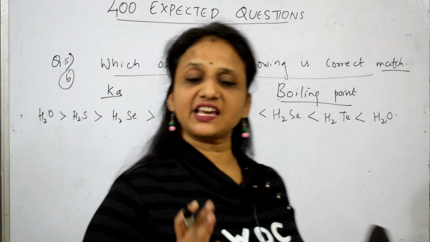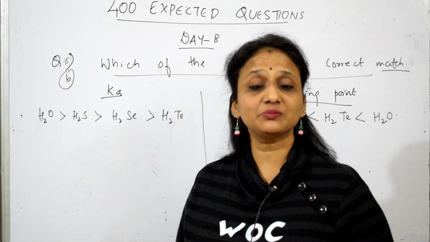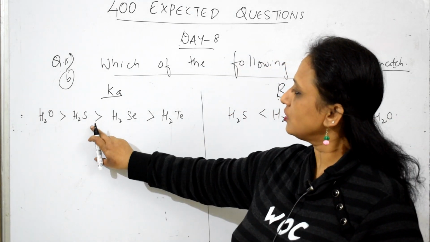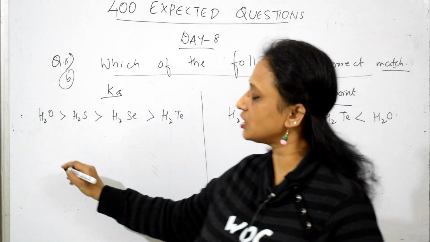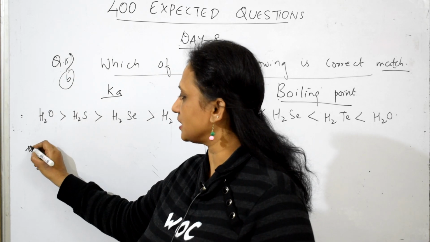Now let us see the same pattern but a different parameter. Here they've given you Ka, the acid dissociation constant. Now remember, students, always remember whenever you are talking about the concept of acidity, check carefully. I'm writing something important.